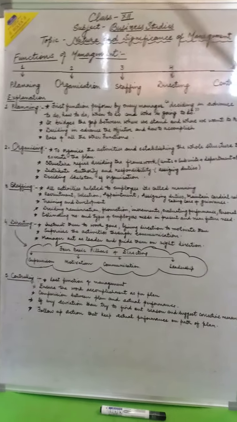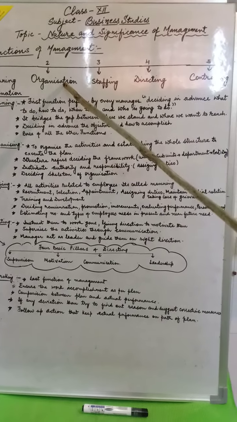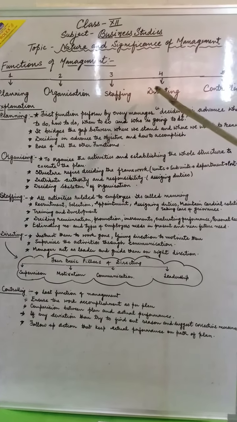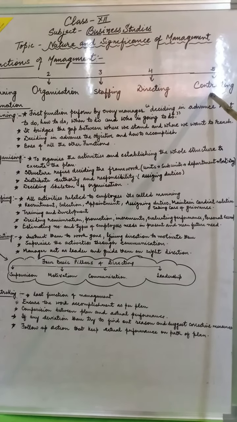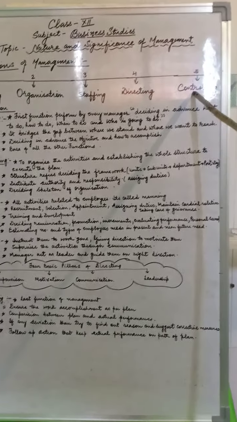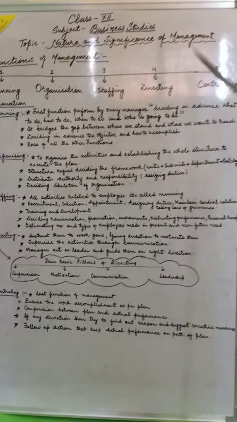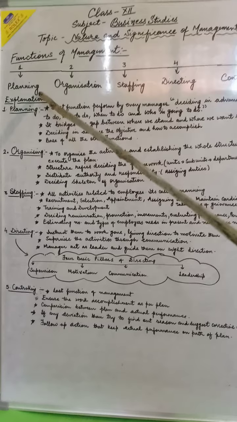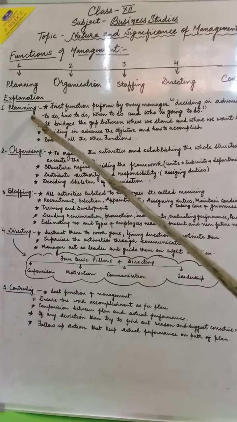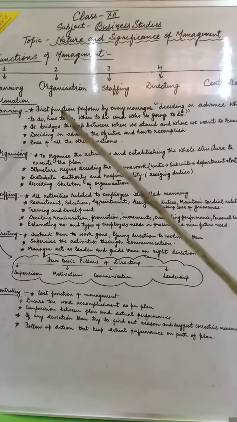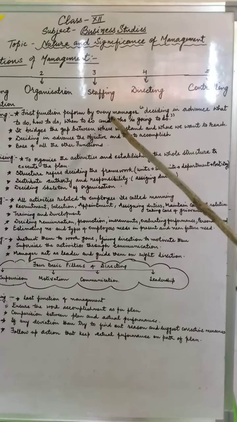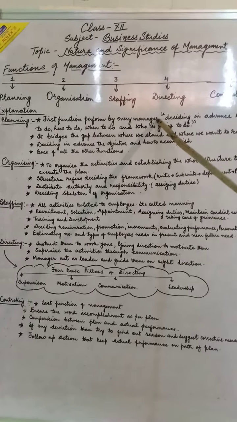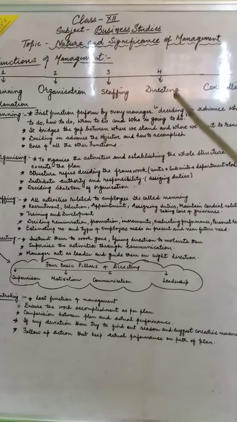That is, first is planning, then organizing, third is staffing, then directing, and the last but not the least is the controlling function. Now, first of all, if we concentrate on the first function of management, that is planning. Planning is the first function performed by every manager. This is the very first startup function which every manager has to perform.